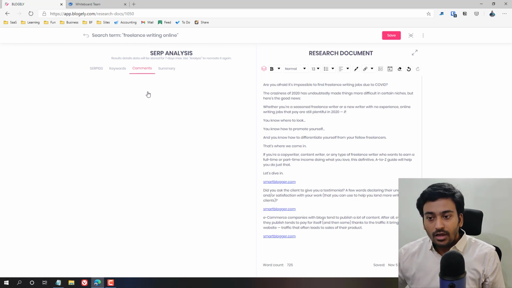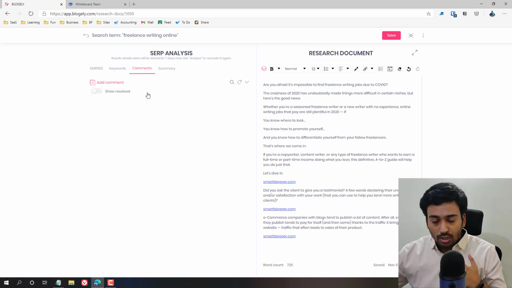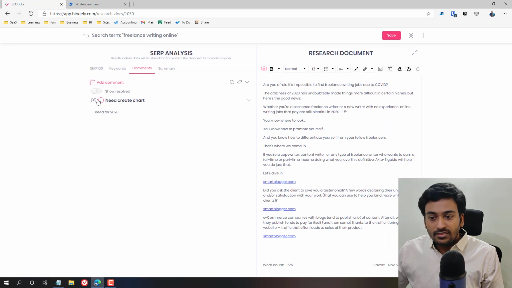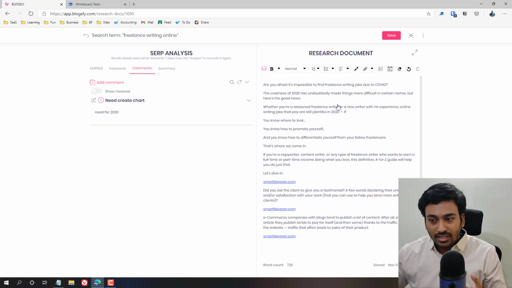Comment is where you have the option to have team members, virtual assistants, according to the plan. And here in the research we can create comments. Let's say for example I need to create a chart, and the chart needs to be for 2020. Click on OK, and you can see there is a comment which needs to be resolved. So we know what additions need to be made. This is meant as a collaboration where you can contact team members or other individuals to see what needs to be addressed.